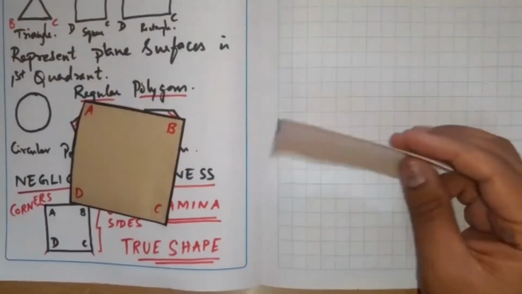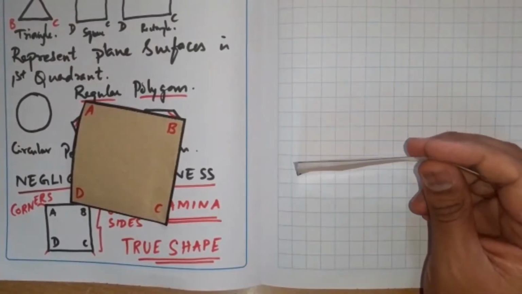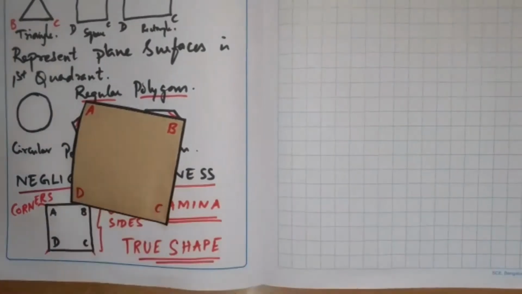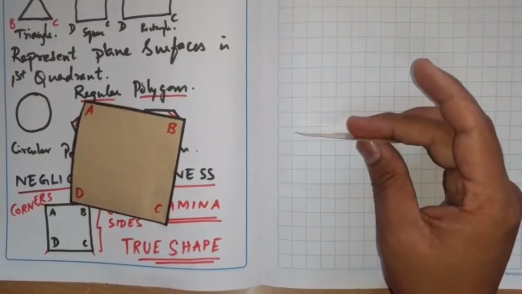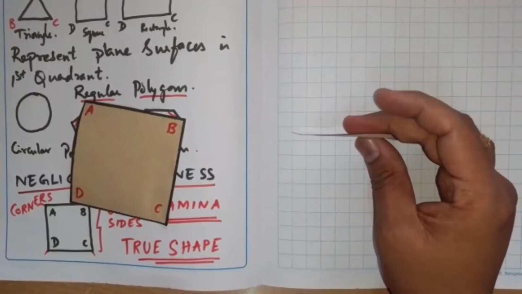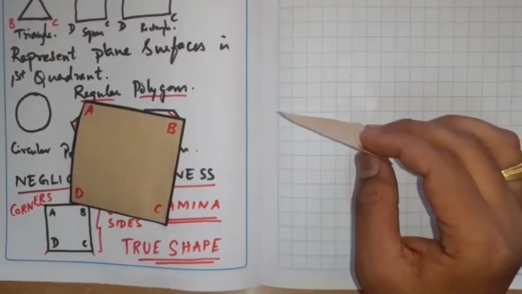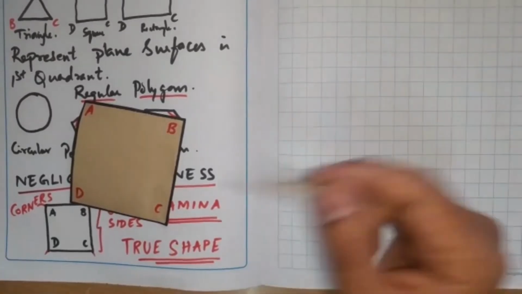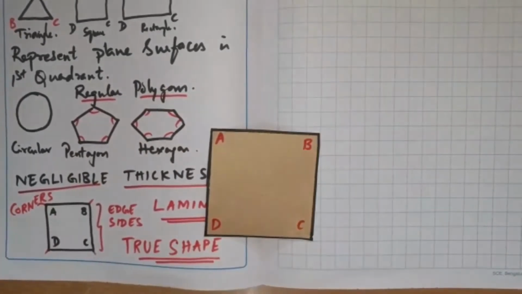Whatever object you take, a rectangle you take, it is just a line in the front view, as my assumption in the previous problem. It may be in the top view also, however you assume. If you take a triangular lamina, keep it like this, you see it is just a line because it does not have any thickness at all, because these plane surfaces will be included in a solid, which we will be solving in the next chapter.